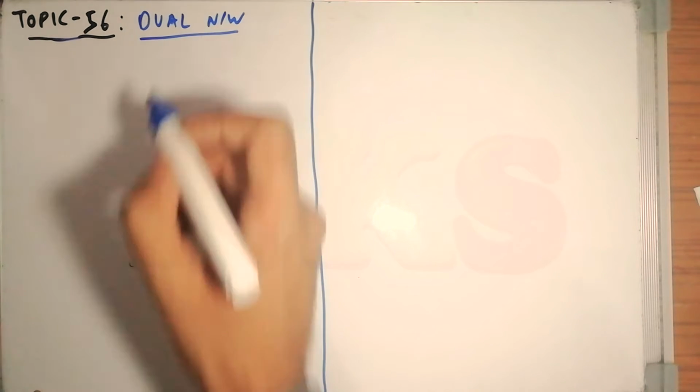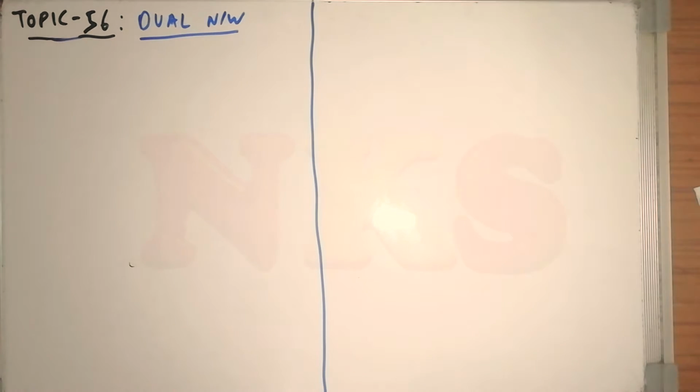After dual network, we will see the locus diagram. So now let us see what the dual networks are. The concept of duality is that two circuits are said to be dual of each other if they are described by the same characterizing equation with dual quantities interchanged. I hope you didn't get what I am trying to say.